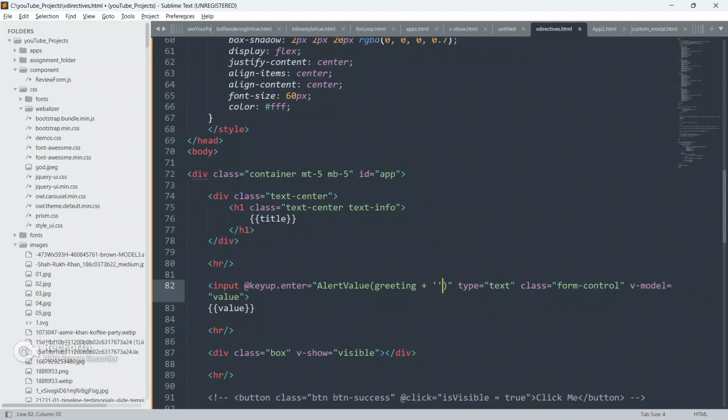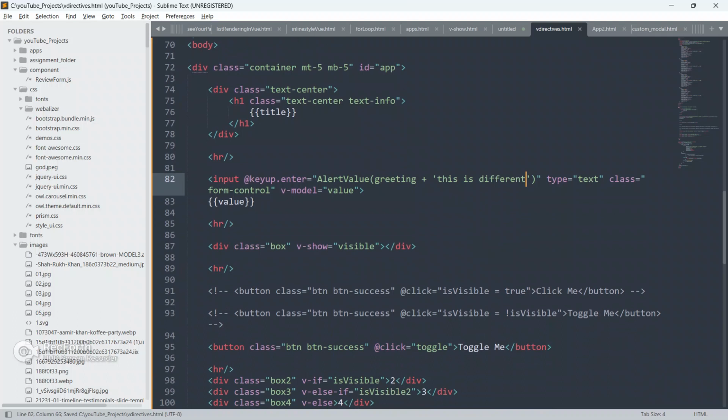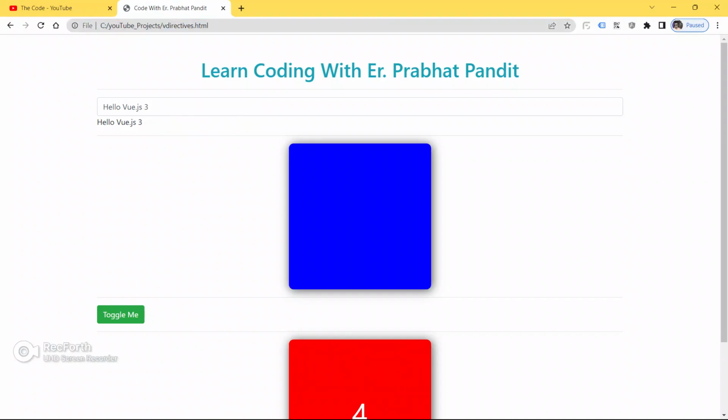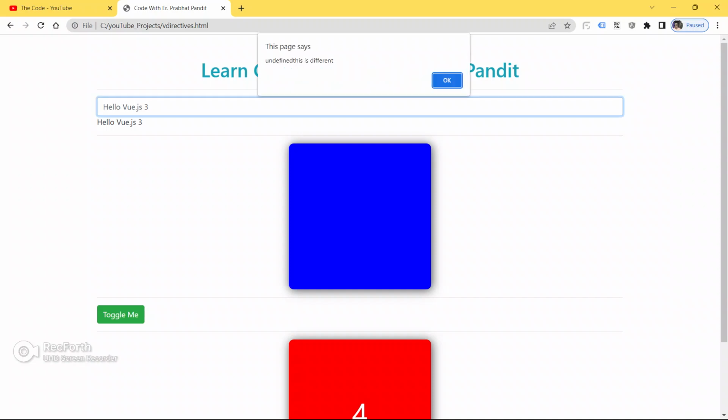Now let me just append something, then only you will be able to understand. This is different, this is different. Now save your code, go to the browser and refresh your page.